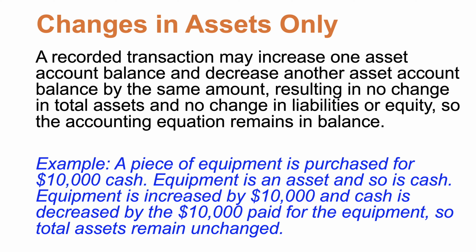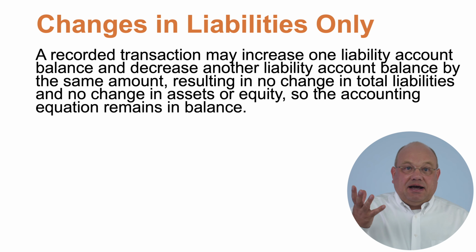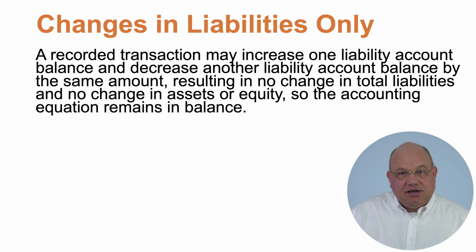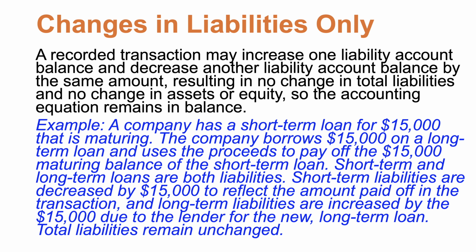Now, we also can have a transaction that deals with only liabilities. Okay, it has only liabilities involved. So one liability account goes up and another liability account goes down. So no change in total liabilities, no change in assets, no change in equity, and our accounting equation remains in balance. So, for example, a company has a short-term loan for $15,000 that's maturing.